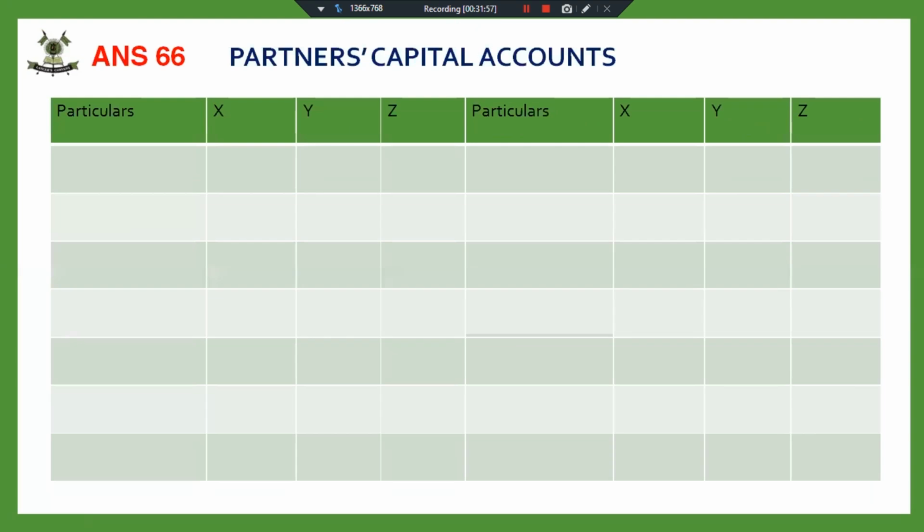Now the next is the partners capital account. Keep the steps in mind. First thing, we are going to transfer the balance brought down. Now the next step, what is it? Yes, the next step will be distribution of reserves given in the balance sheet. First of all, distribute that before doing any accounting treatment for goodwill, cash brought by the new partner, or the revaluation account.